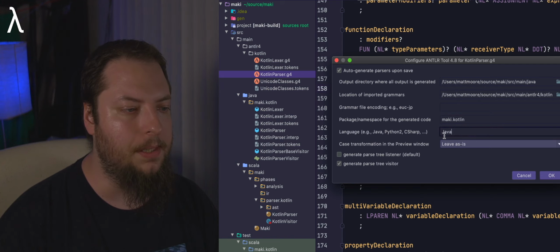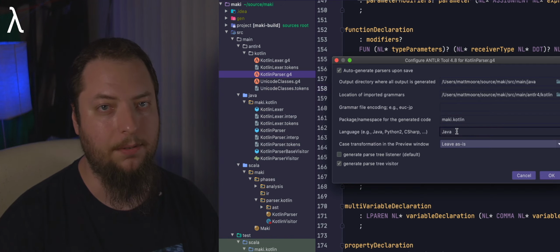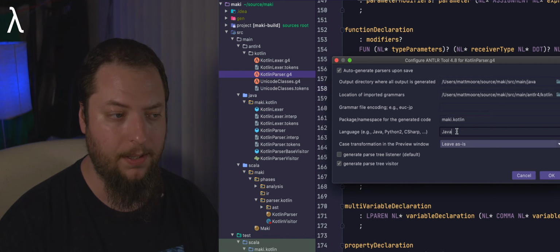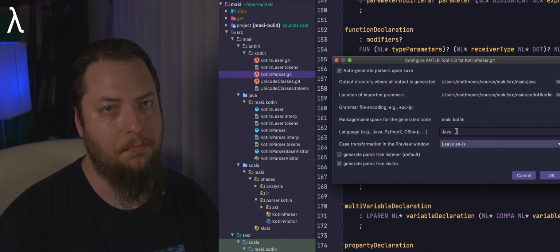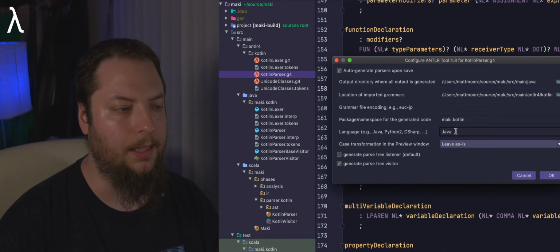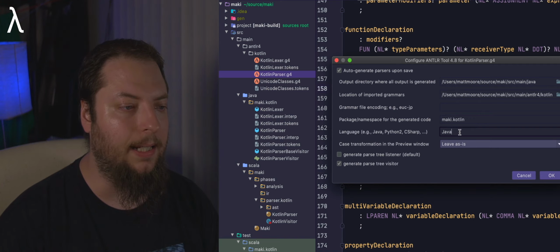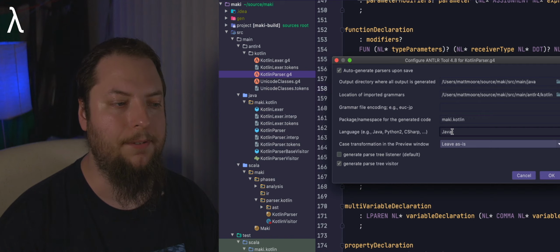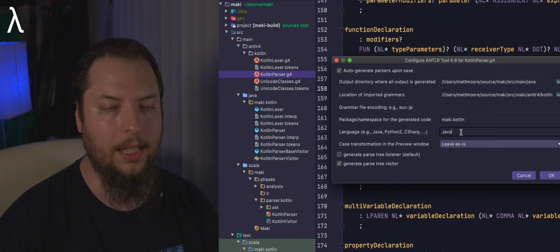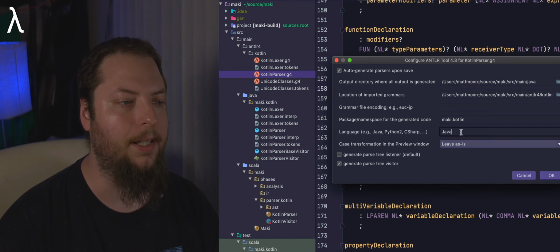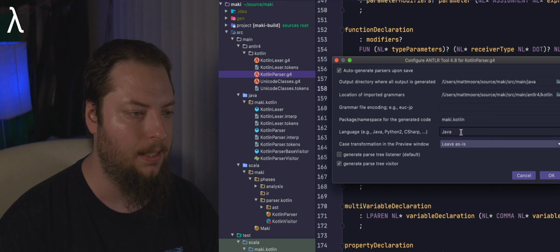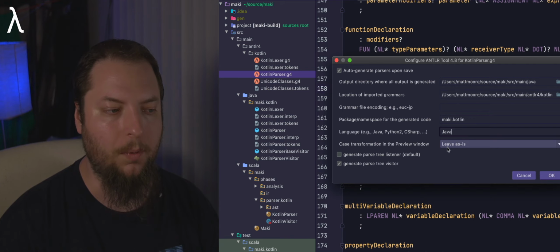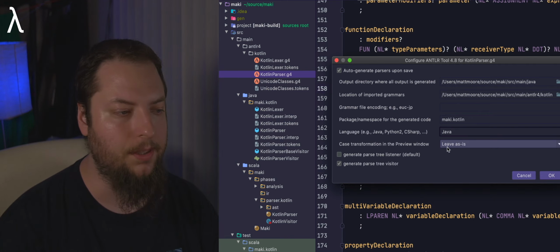All right, so down here, language, you can leave this empty if you want. The default is Java. I specified Java just to make it sort of explicit, in case that default ever changes. Now, it's important to note that when you put this in here, as it shows in the example, Java, Python 2, C#, you have to capitalize it properly with an uppercase J. If you do lowercase, it will not work. So you need to specify the language in a case-sensitive fashion. For case transformation in the preview window, just leave that on the default, leave as is.